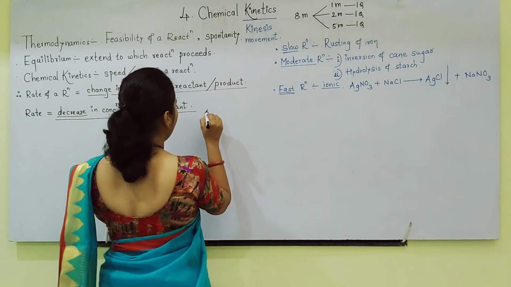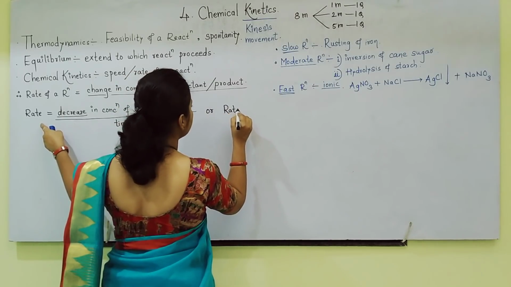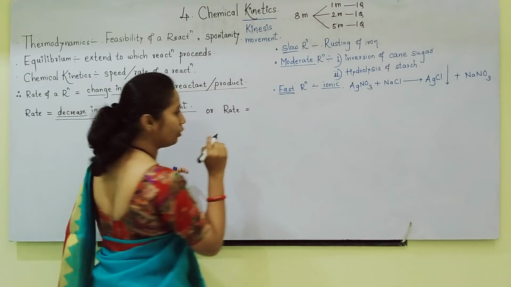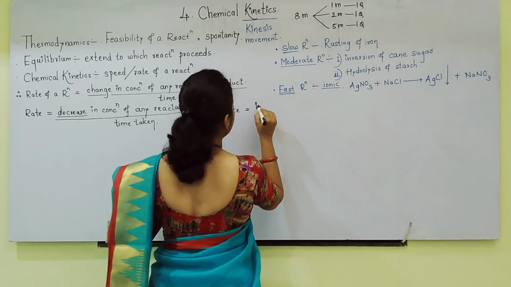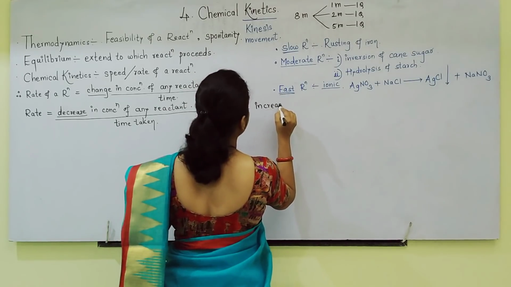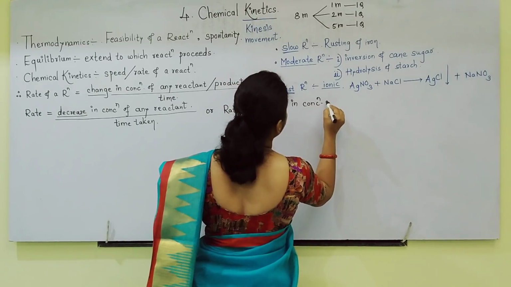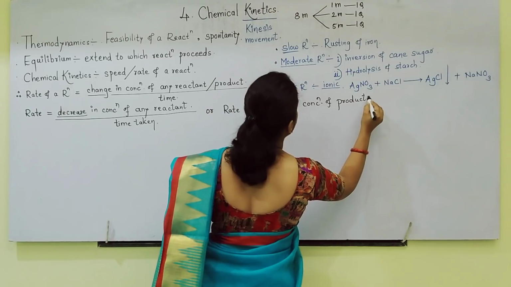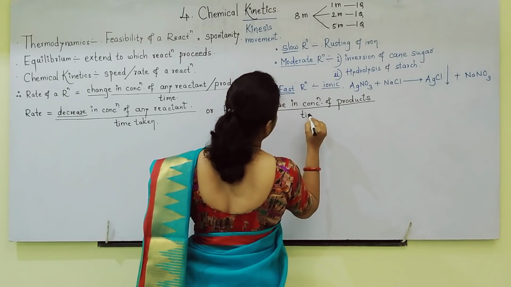Or what formula can I write for rate with respect to product, students? Rate is equal to increase in concentration of products by time taken.